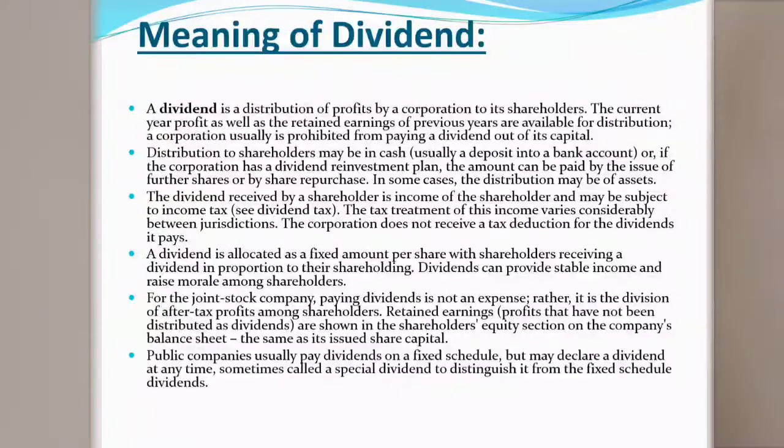It is calculated in accordance to the per share of the capital which is owned by its shareholder in the company. The dividend is allocated as a fixed amount at a rate per share, which the shareholder receives as dividends. So dividends are calculated and allocated in accordance with the share owned by the shareholder in a company.